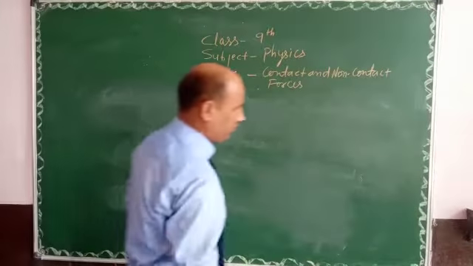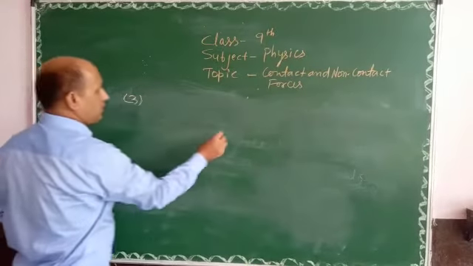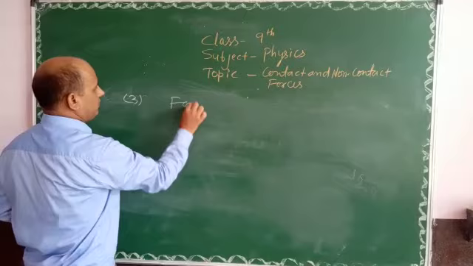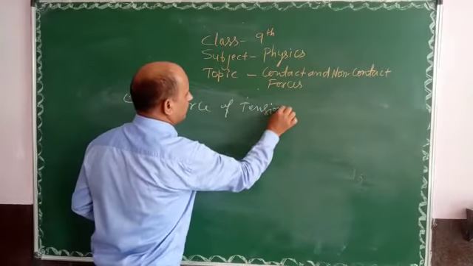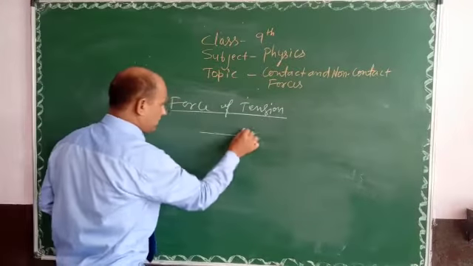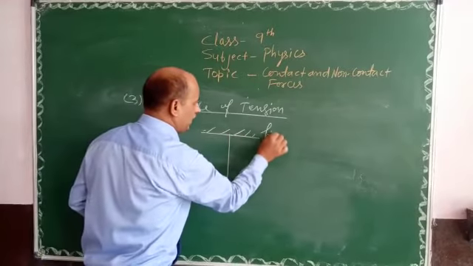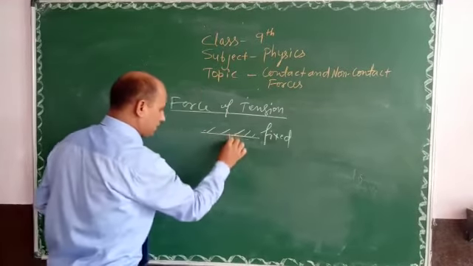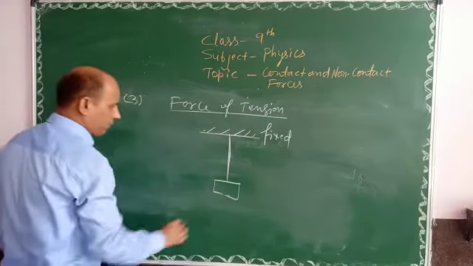tension force. Suppose we have the force of tension. We tie a string, fix the string over here, and apply a weight on the string.